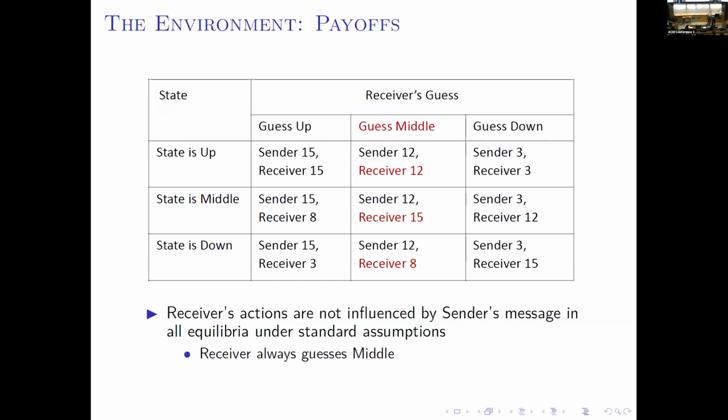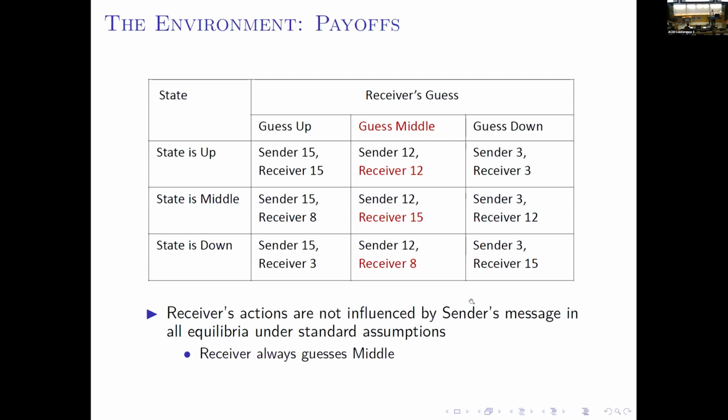So if the state is up, the sender is happy to tell the truth, but with the middle and down states, the sender has the incentive to lie, and the receiver also knows that. So under standard assumptions, there's only a babbling equilibrium in this environment. So the receiver just ignores the sender's message and there's no information transmission.